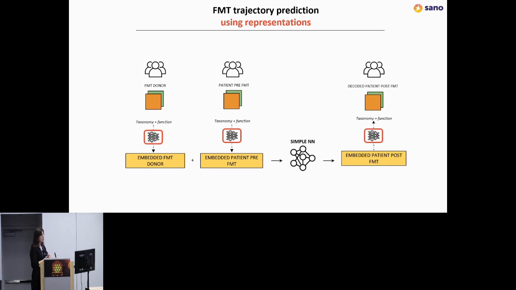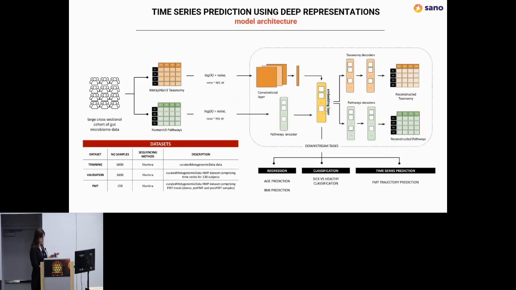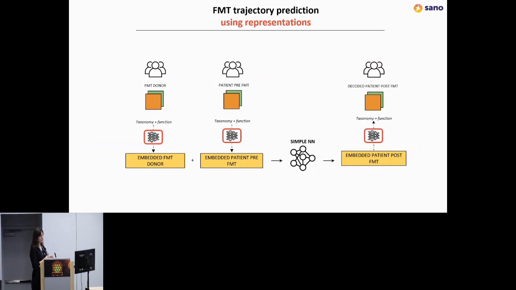However, what we want to do is really understand what is happening during the FMT to maximize the success rate. So for this, in FMT, you have 3 samples: the donor sample, the patient pre-FMT, and the patient post-FMT. What we did here, every sample was embedded using our model, so every sample is defined as an embedding, which defines the functional and taxonomic potential. And then using a simpler model, we wanted to predict the outcome of the FMT. We were predicting the embedding, and then the embedding was decoded by the autoencoder model, and we get the prediction of the FMT, how the patient will react to the FMT.